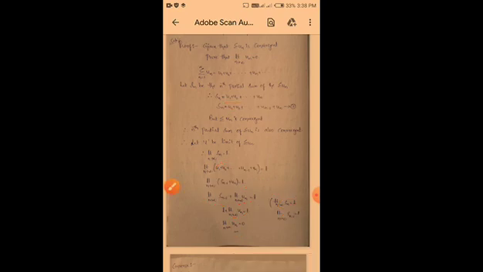Okay, so let's see the converse. If limit n tends to infinity un is equal to 0, we have to show whether summation un is convergent. For example, take summation un is equal to summation 1 by n. So un is equal to 1 by n. Limit n tends to infinity un is equal to limit n tends to infinity 1 by n. Substituting n is equal to infinity, 1 by infinity we get 0. But summation 1 by n is divergent. The converse of the above theorem need not be true.